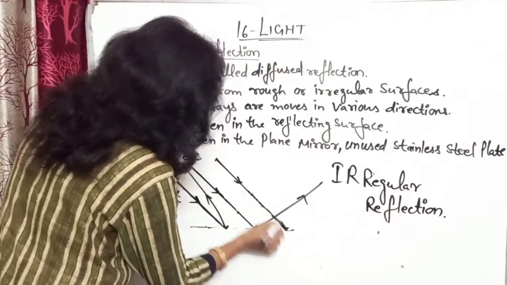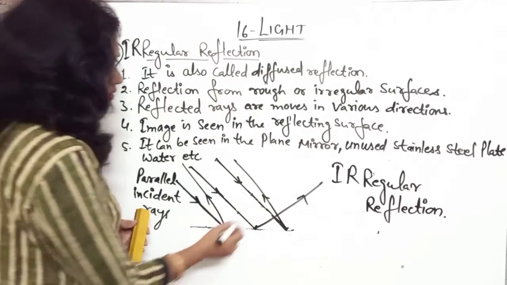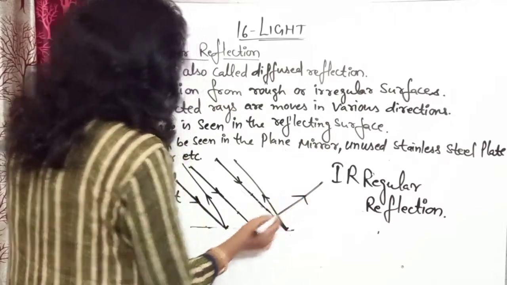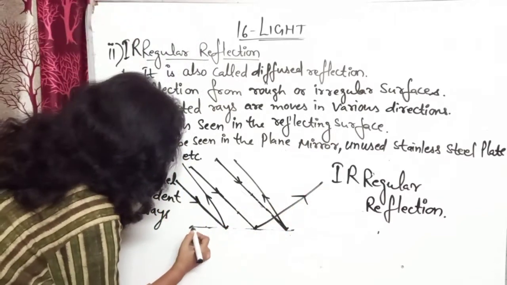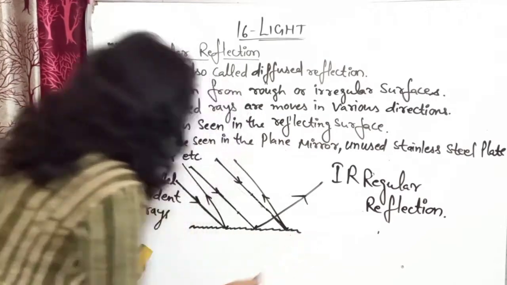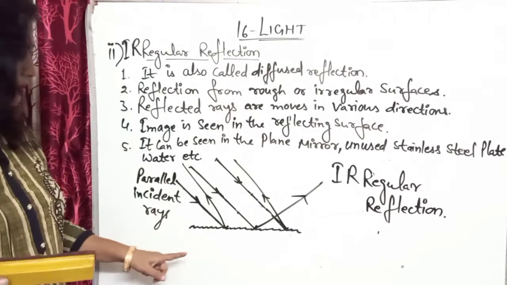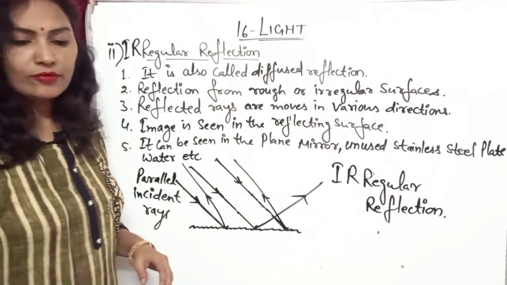These are not parallel with each other. So that type of rays will be there irregularly, and the surface is irregular, so irregularities are there like that. So you can write here irregular surface.